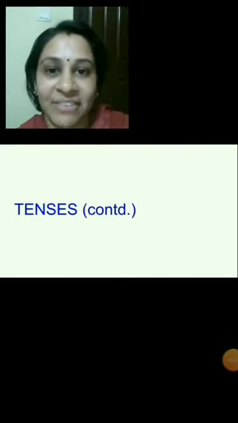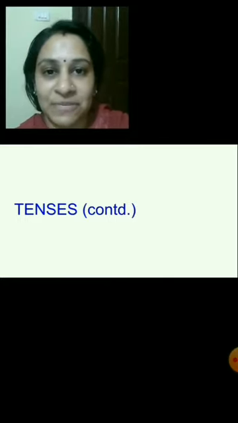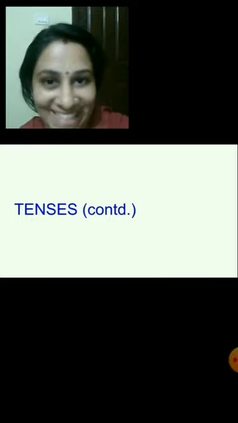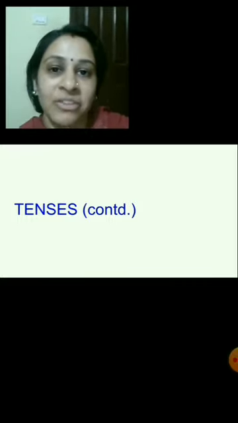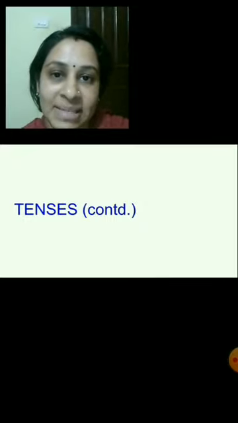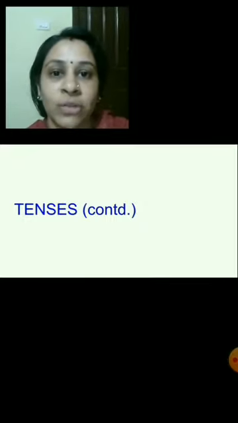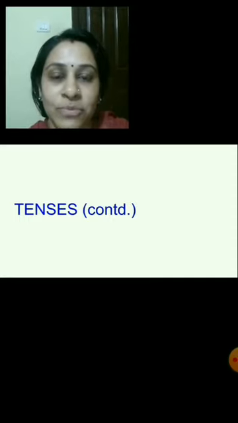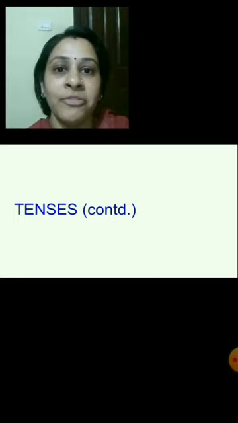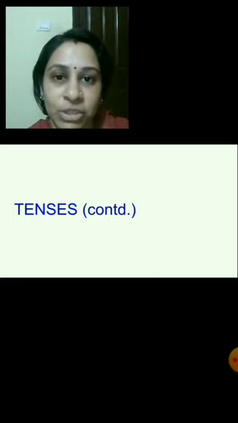Till yesterday, we have been learning different types of tenses. Let us have a quick recap of the names of the tenses that we have learned so far. We started with present tense and we have learned the 4 forms of present tenses. Then we carried on with past tenses and the 4 forms of it. And yesterday, we have learned the first form of future tense, which is simple future tense.